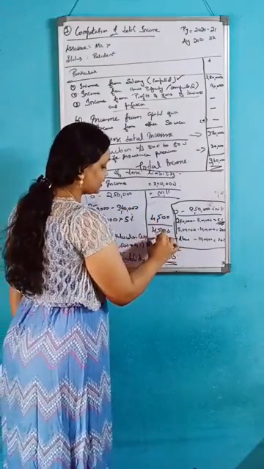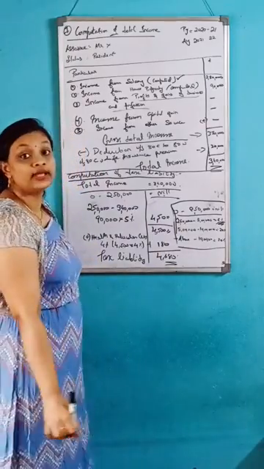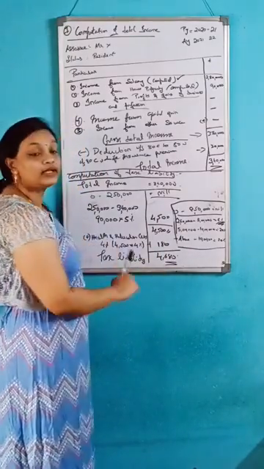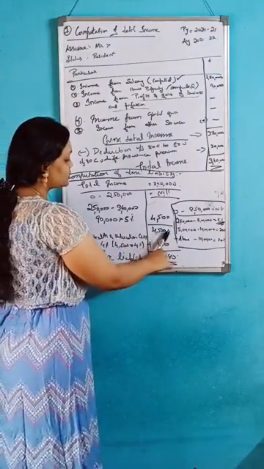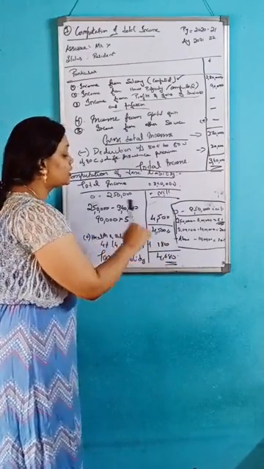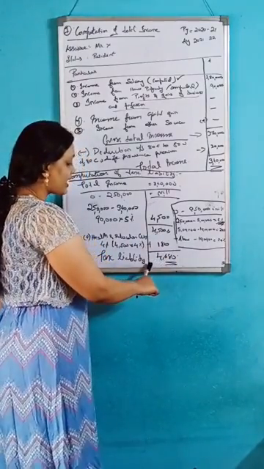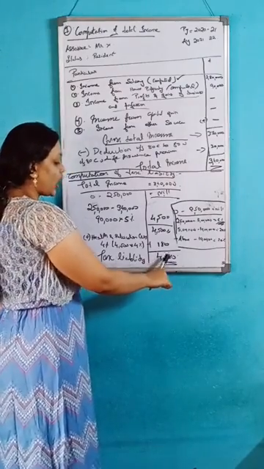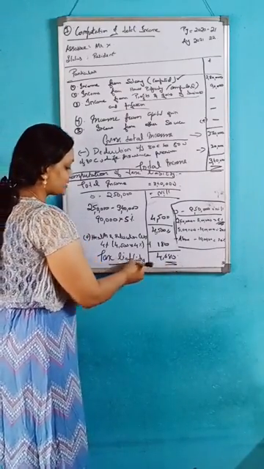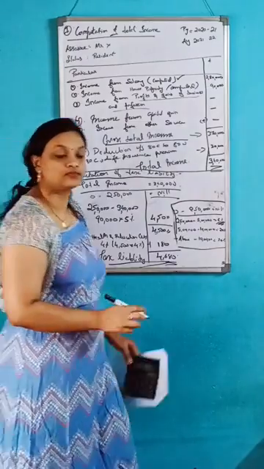Then you add it, you will get 4,500. Then we should add here health and education cess, that is 4,500 into 4%. You will get 180. Then you add that, and finally you will get the answer 4,680. That is the tax liability. Okay.